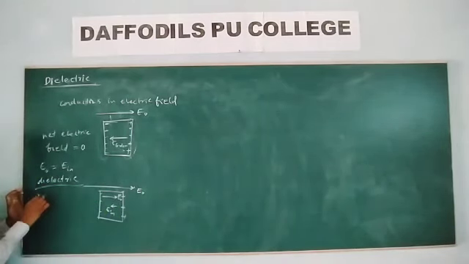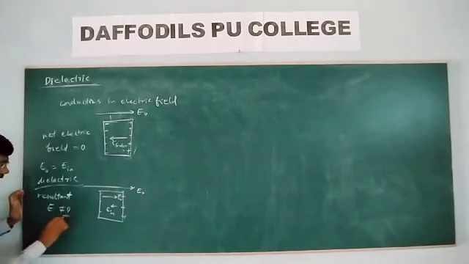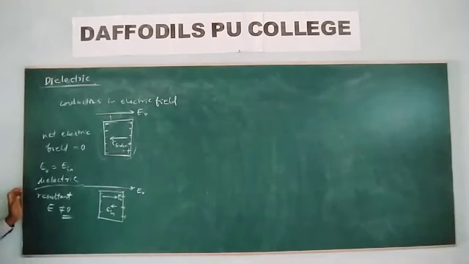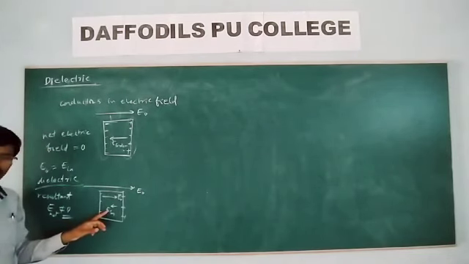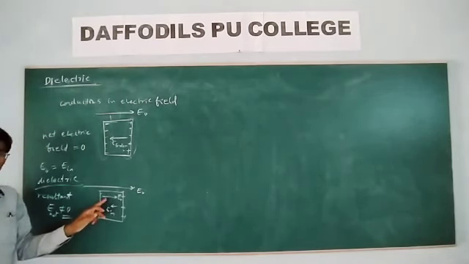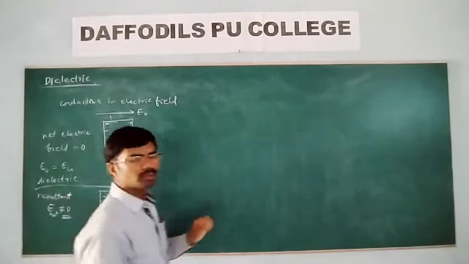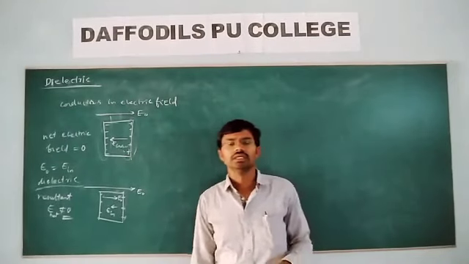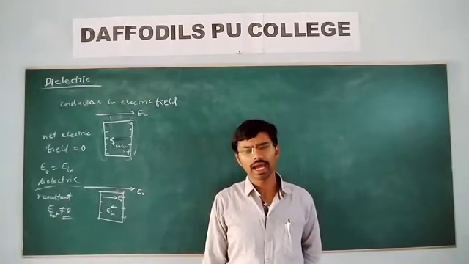Therefore, the resultant net electric field is not 0, because the induced electric field is not equal to the external electric field. Because of this, some surface charge density is produced on the surface of the dielectric. And remember, a dielectric is nothing but an insulating material. Is it okay?